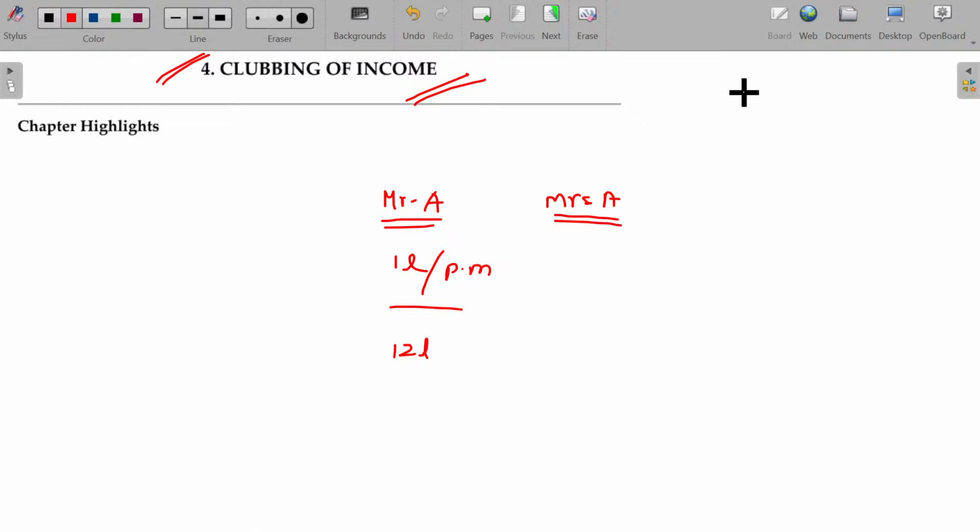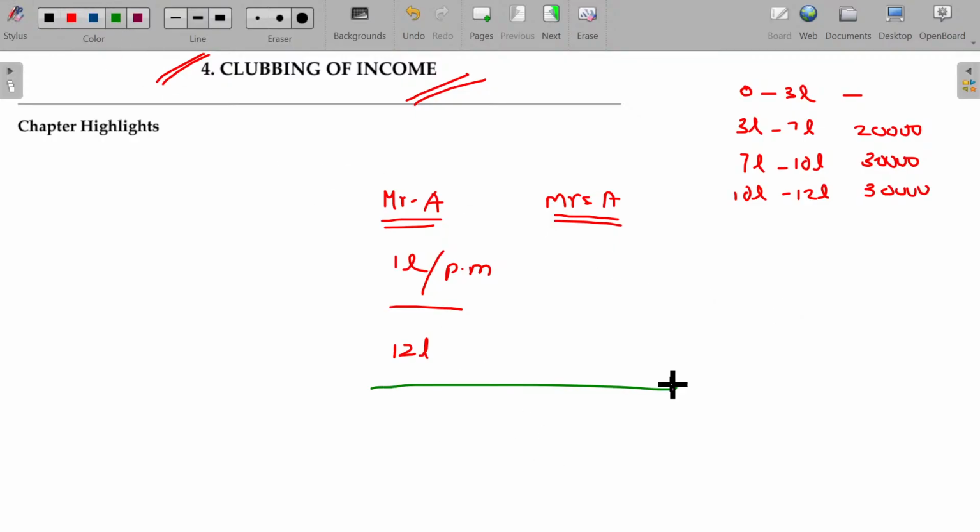As per the new tax regime, 0 to 3 lakhs, nil tax. 3 to 7 lakhs, 5%, which is 20,000. 7 to 10 lakhs, 10%. 10 to 12 lakhs, 15%. The tax comes to 30,000.